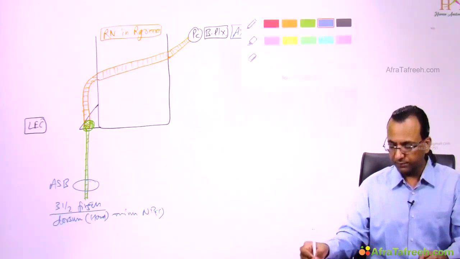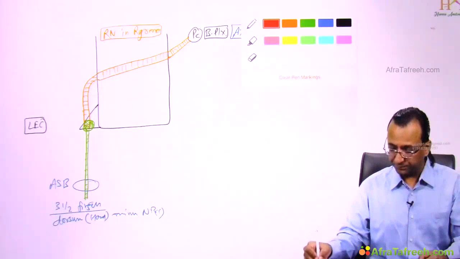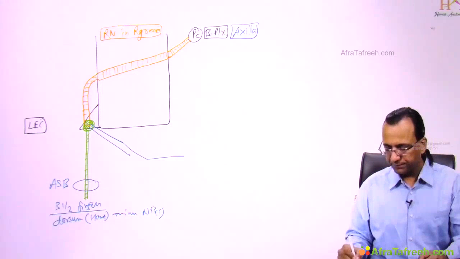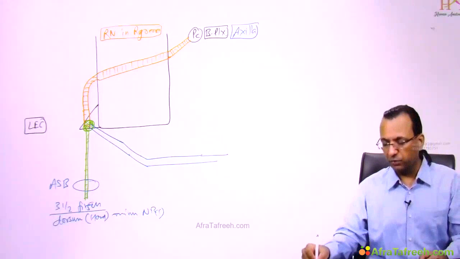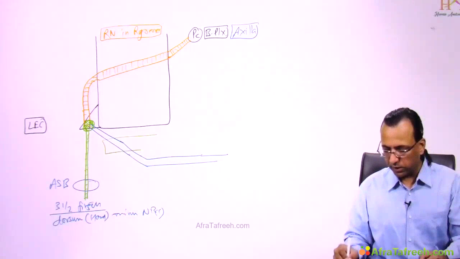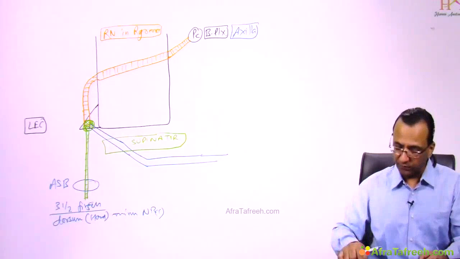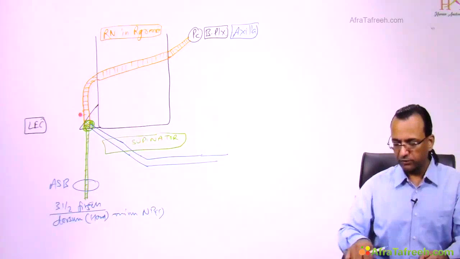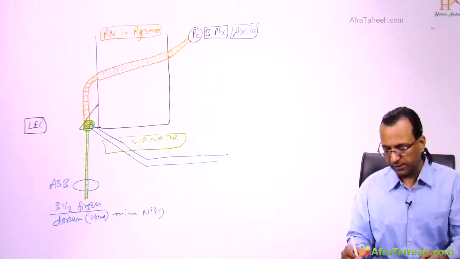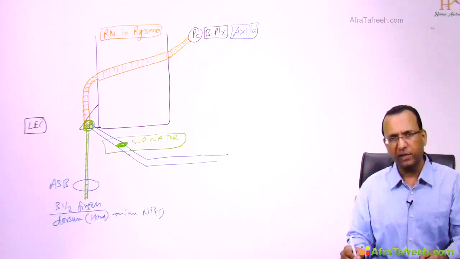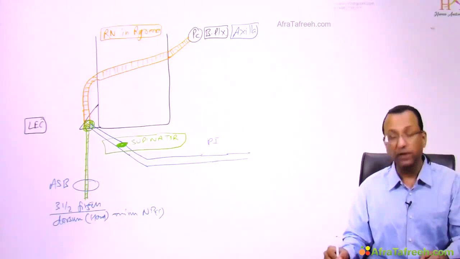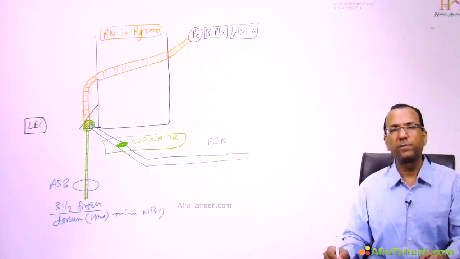What about the motor nerve? If you're talking about the motor nerve, you will see this is the motor nerve, and it is supplying a muscle at the floor of the cubital fossa. This is called the supinator muscle. So there is a supinator muscle at the floor of the cubital fossa, and this motor terminal branch of the radial nerve is puncturing the supinator and supplying it. After that, it will go to the posterior forearm, and there it is called the posterior interosseous nerve.